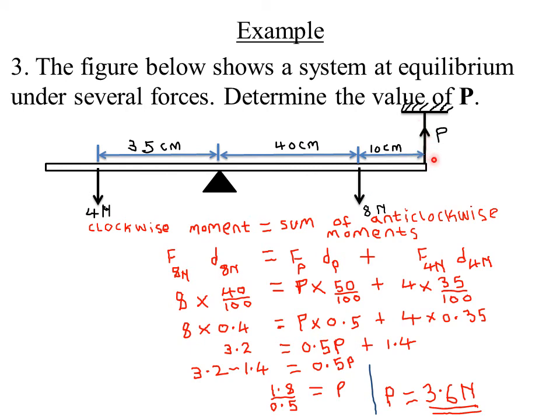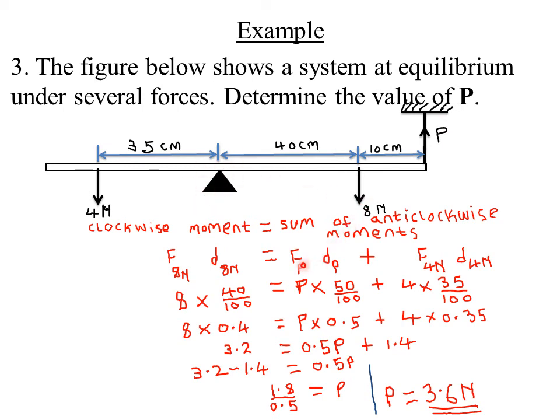Then the sum of anti-clockwise moments will include the force P, because it is causing the bar to move upwards. So the upward direction actually is this direction, which is the anti-clockwise direction. Then this force is causing the bar to move downwards. So remember, downwards is this direction. So this is also the anti-clockwise moments. So the force of 4 Newton and the force P, they are both anti-clockwise direction moments because they are causing the bar to move upwards or in the anti-clockwise direction. That is relative to our pivot here.